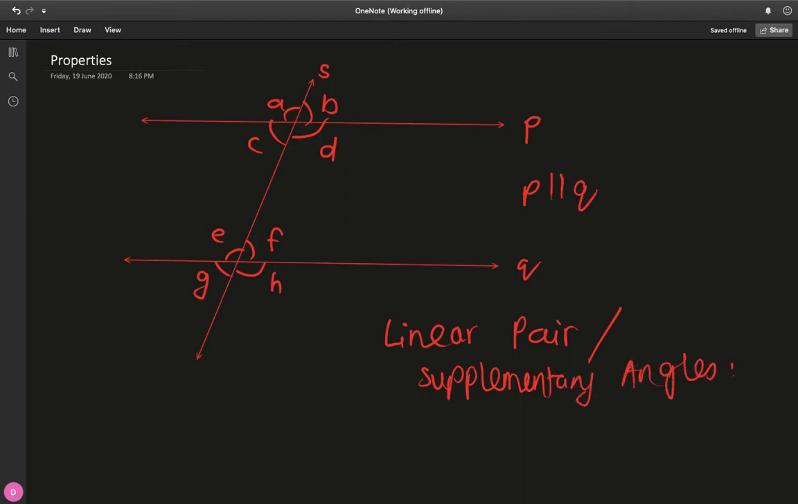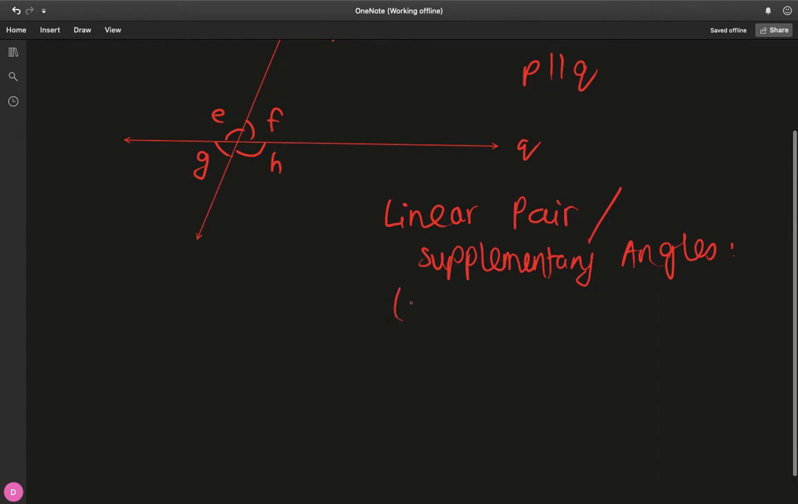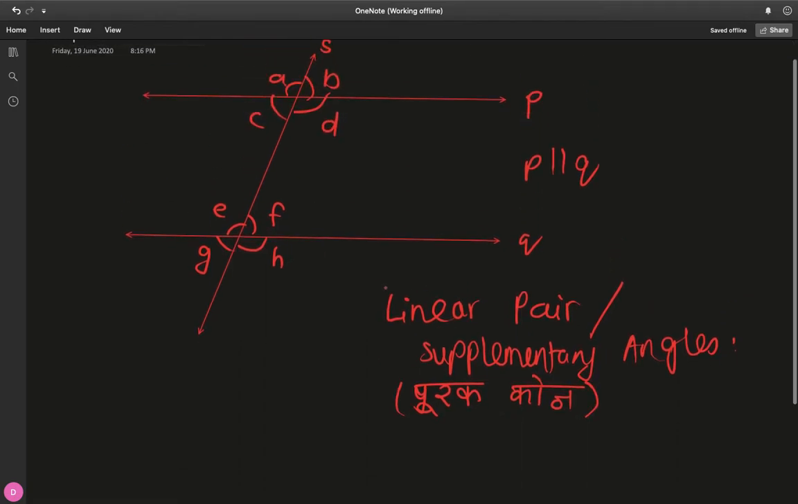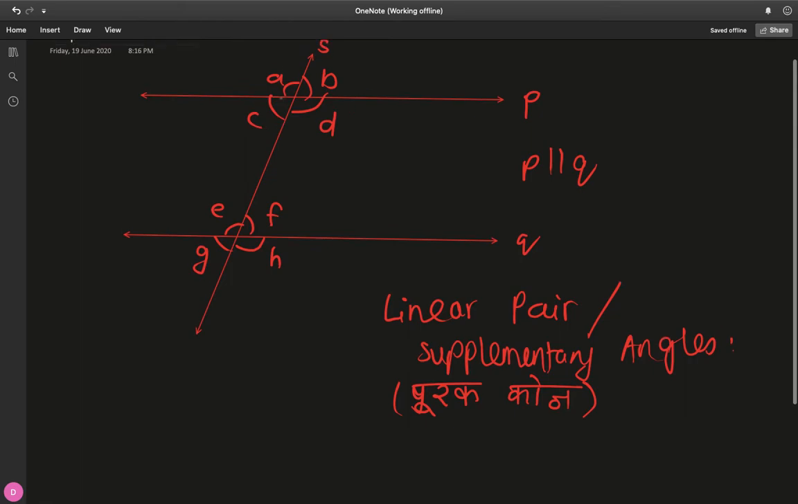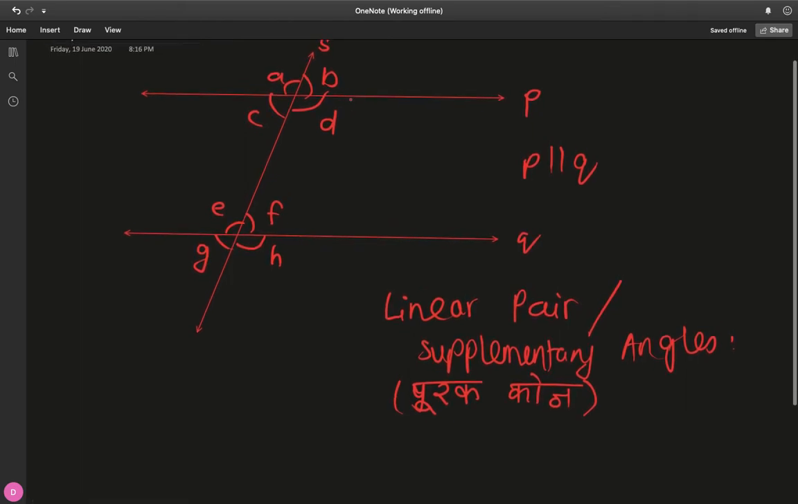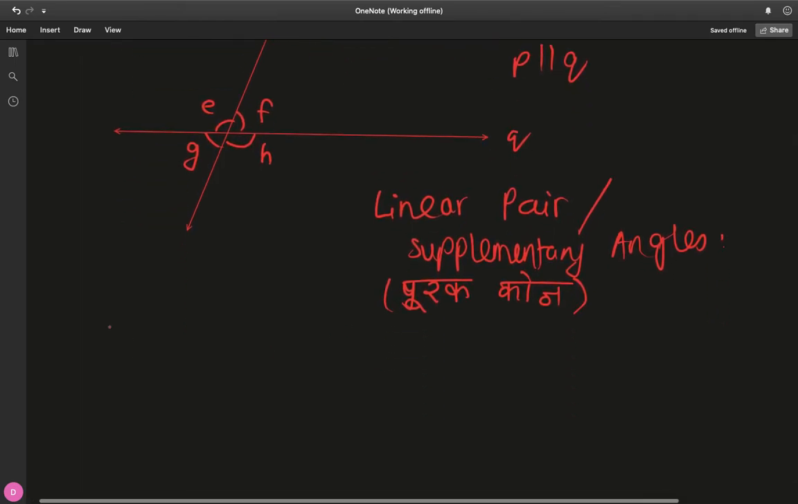And for the vernacular translation, this is called Purak Kon. So this says that if you have two angles lying on a straight line, and you should know this, that the total angular measure of a straight line is 180 degrees.